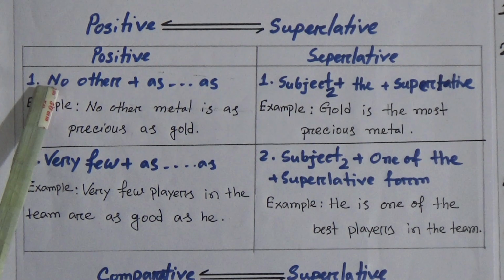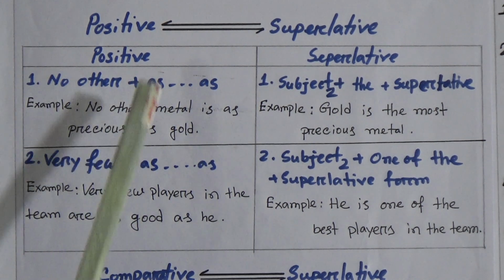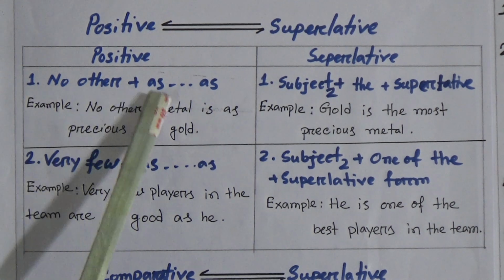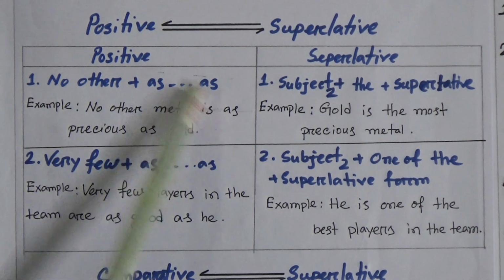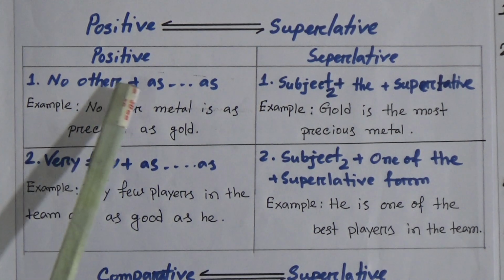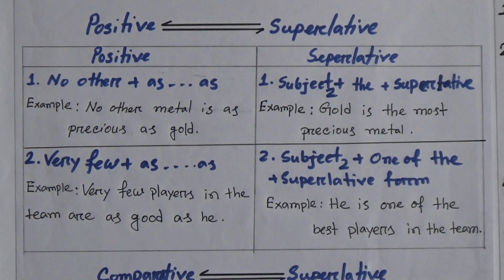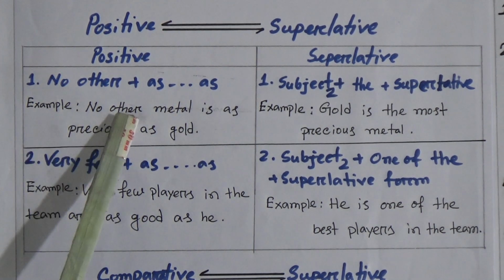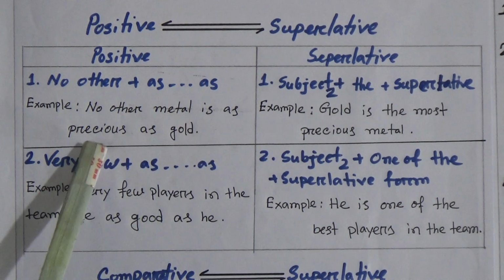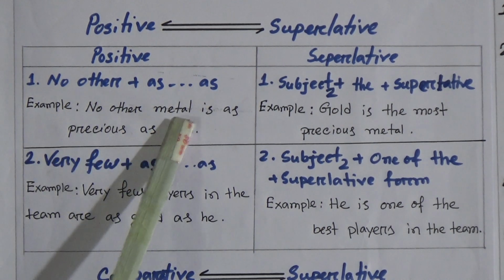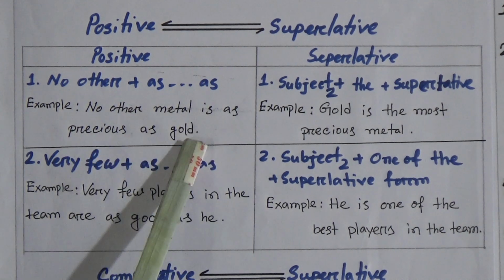I have written the rules in short. I will explain them. Number 1, no other plus as dot dot as. If you find a sentence with no other and as dot dot as, then how can you change the sentence into superlative? At first, we will take an example. No other metal is as precious as gold. I repeat the sentence again. No other metal is as precious as gold.